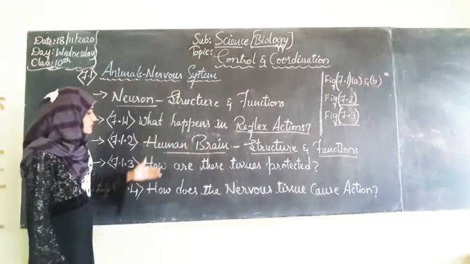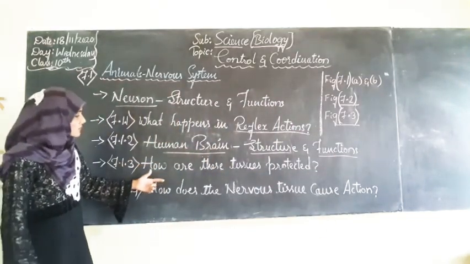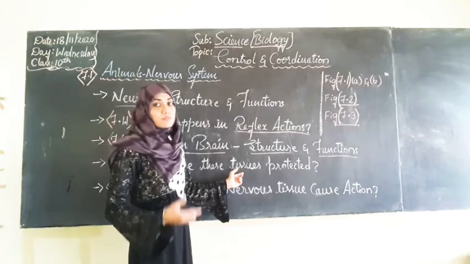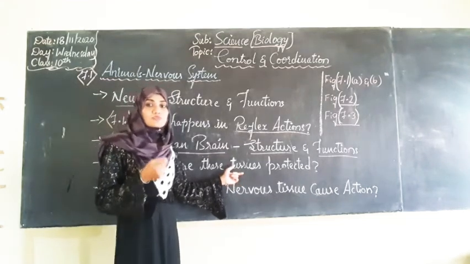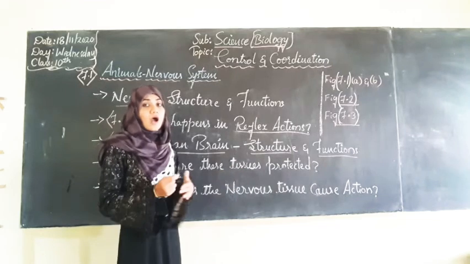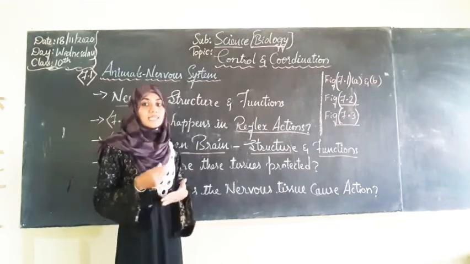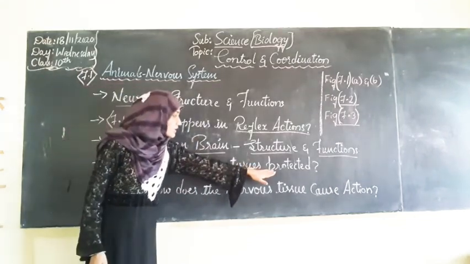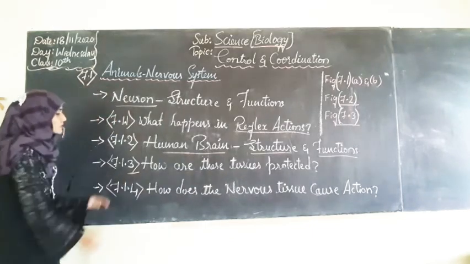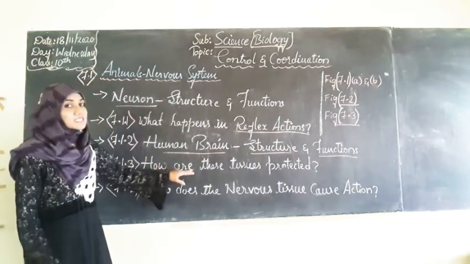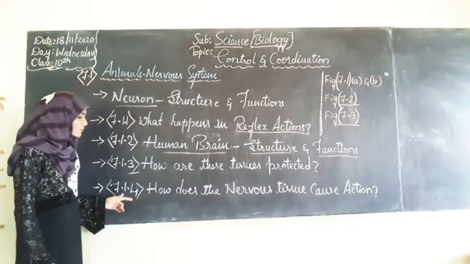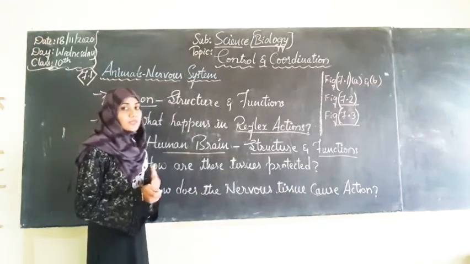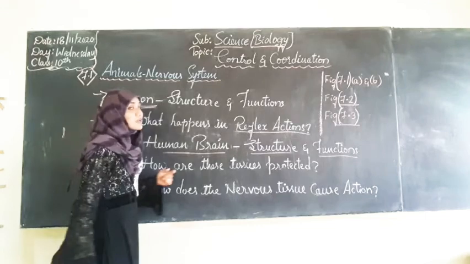And to conclude, finally we will learn about two more sub-concepts. That is, how are these tissues protected? Tissues means the tissues which make our body. If something goes wrong with our body, if something gets hurt, how do those tissues get healed by themselves? And what is the function of the nervous system and brain in the protection of the tissues? That we are going to study in this sub-point, 7.1.3, how are these tissues protected? And finally, we will go for how the nervous tissue causes action. Any action we do will be because of the neuron, that is nervous tissue.